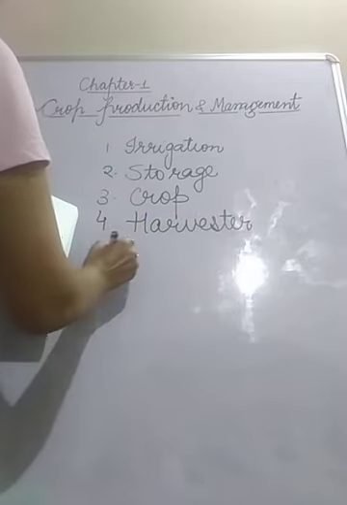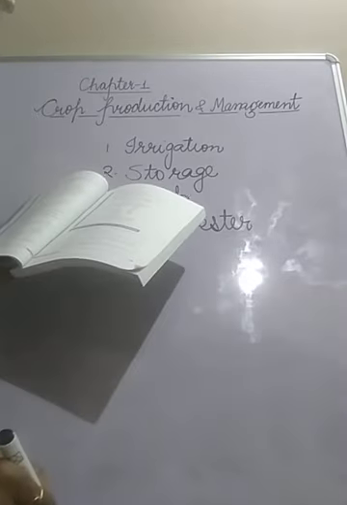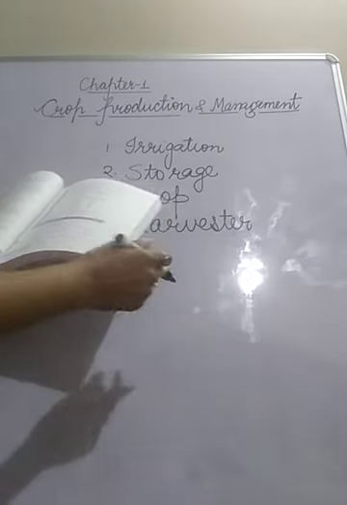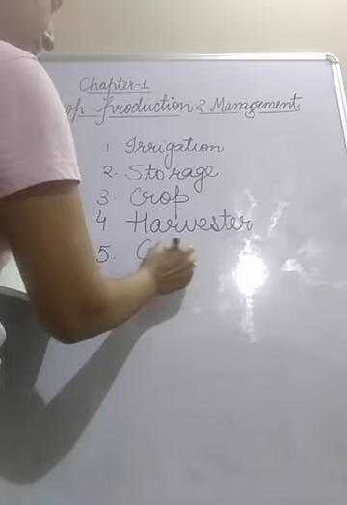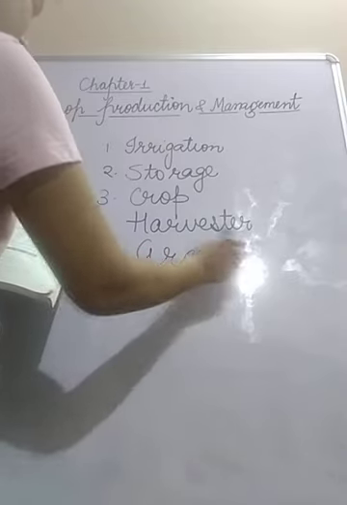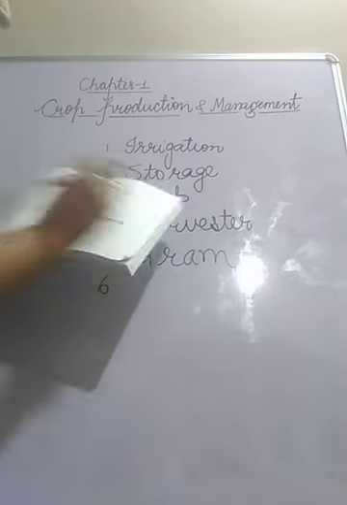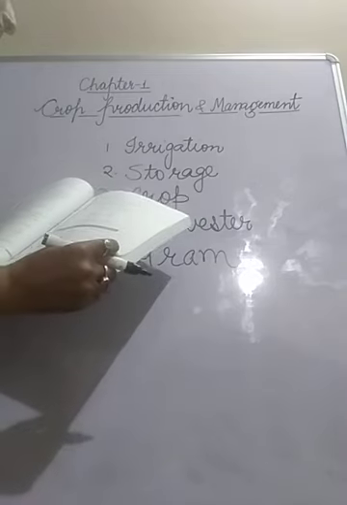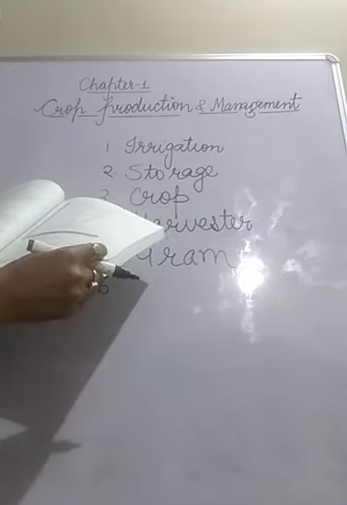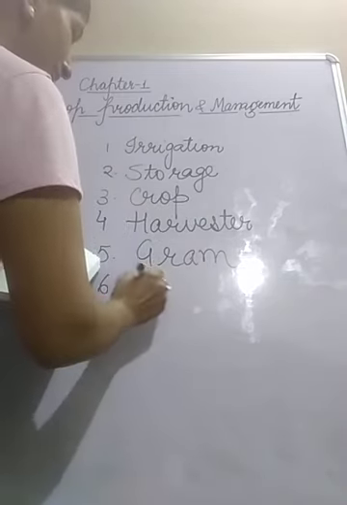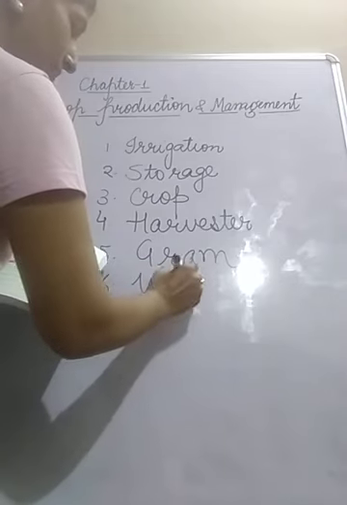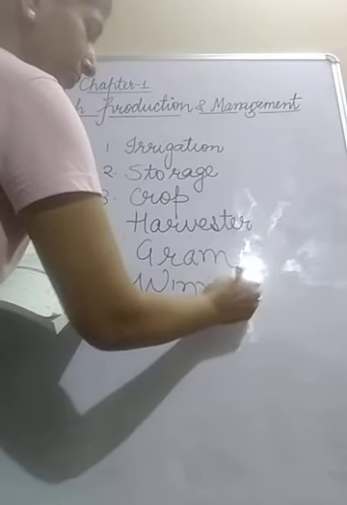The 5th, a Rabi crop, that is also one of the pulses. So gram will come here. So this is crossword puzzle, you have to fill accordingly. A process of separating the grain from chaff, winnowing, will come here according to the boxes given to you.